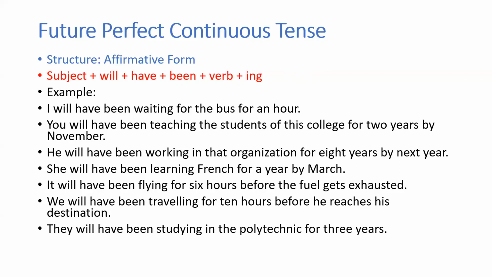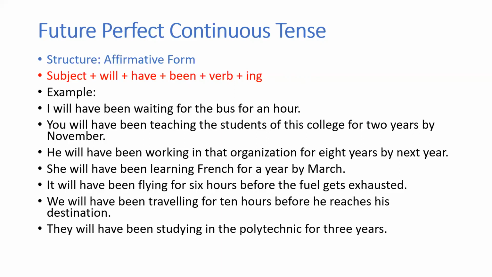He will have been working in that organization for 8 years by next year. Okay, so by next year, this action will be continuing for 8 years. She will have been learning French for a year by March. Okay, so this action also, it's continuing in the future.